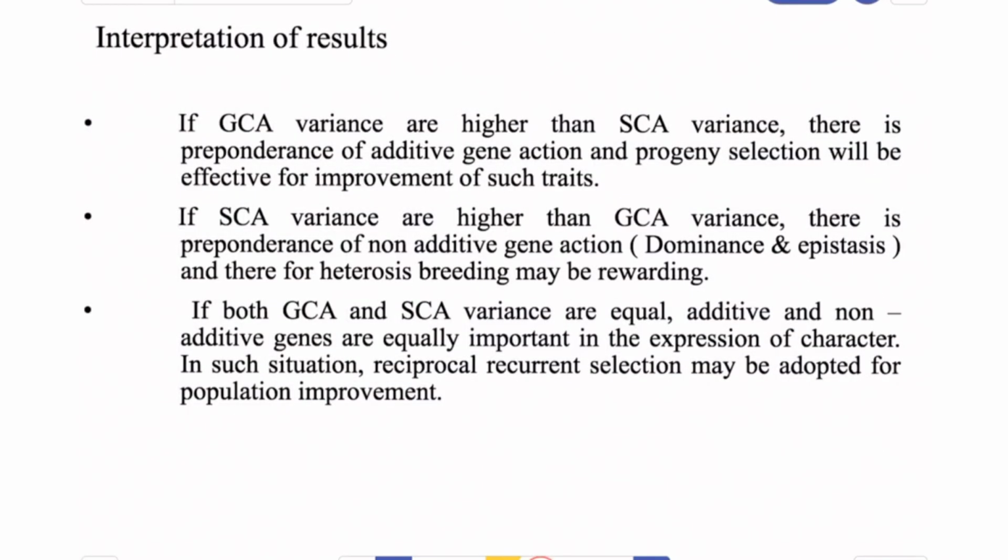Now let's come to the interpretation of results. If GCA variance is higher than the SCA variance, then there is a preponderance of additive gene action. In this situation, progeny selection will be effective for the improvement of that trait. This type of gene action is heritable and fixable. So early generation selection of genotypes becomes more efficient, and promising hybrids can be recognized and selected based on the prediction of the GCA effect.